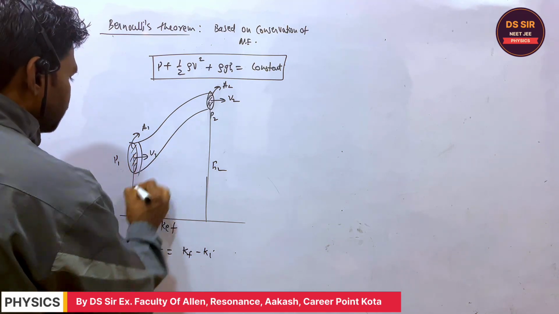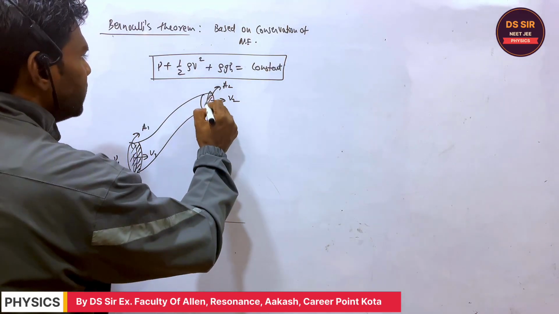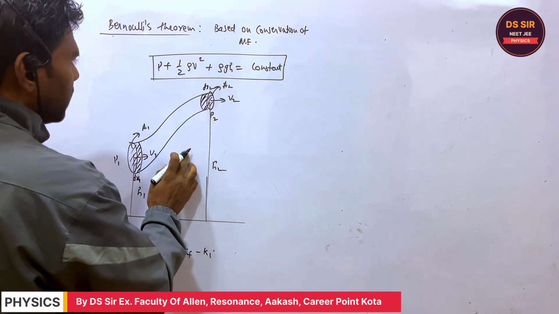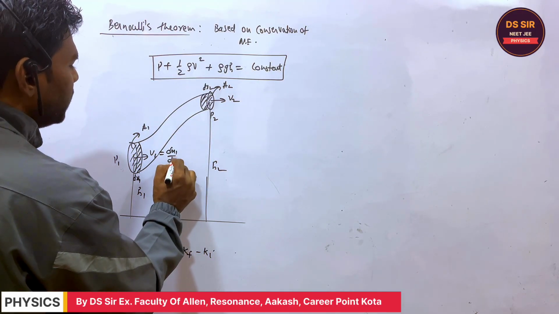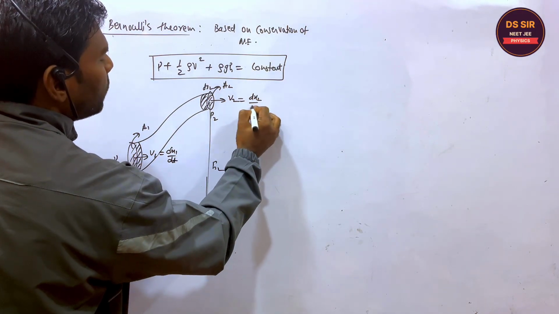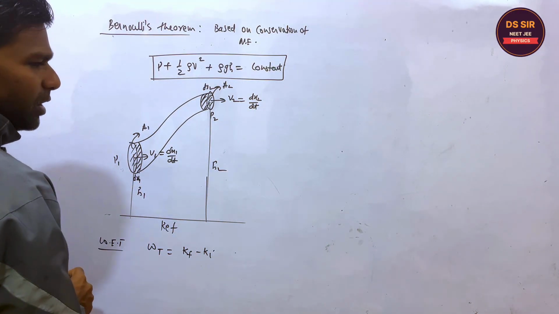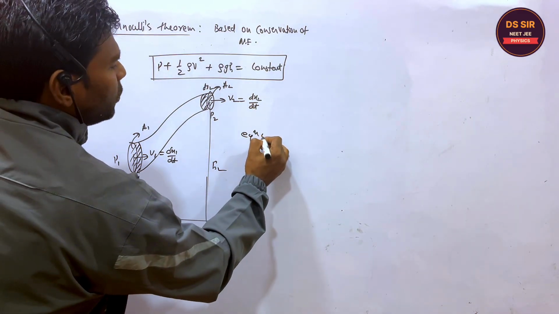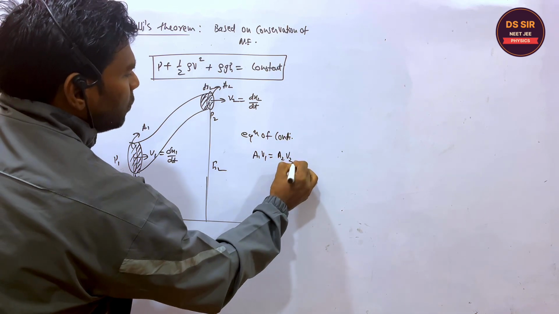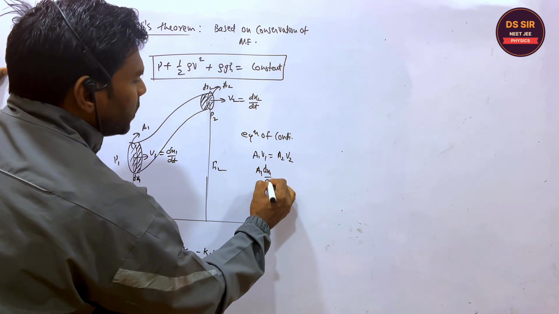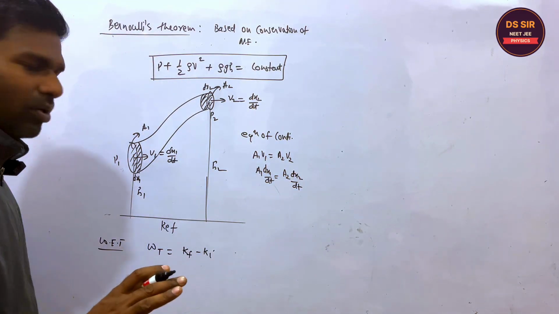Suppose this is the dm mass. This is the distance dx1 and this distance is dx2. In this case, the V1 velocity you will write as dx1 upon dt, and the V2 velocity you will write as dx2 upon dt. Is it clear or not? Also the equation of continuity you will apply. What is the equation of continuity? Equation of continuity is A1 V1 equal to A2 V2, or you may write A1 dx1 upon dt is equal to A2 dx2 upon dt. You may write it like this also. Is it clear or not?